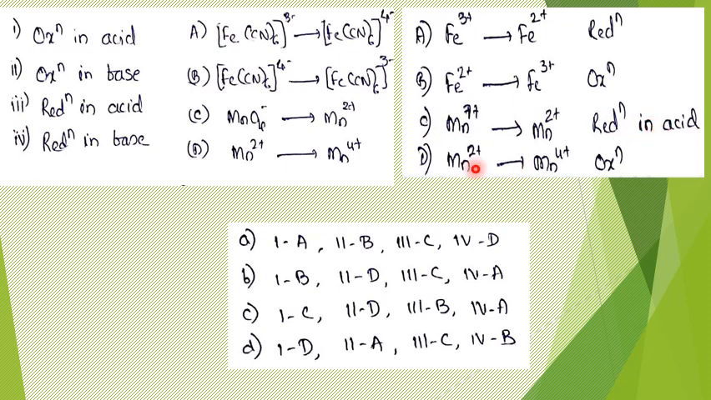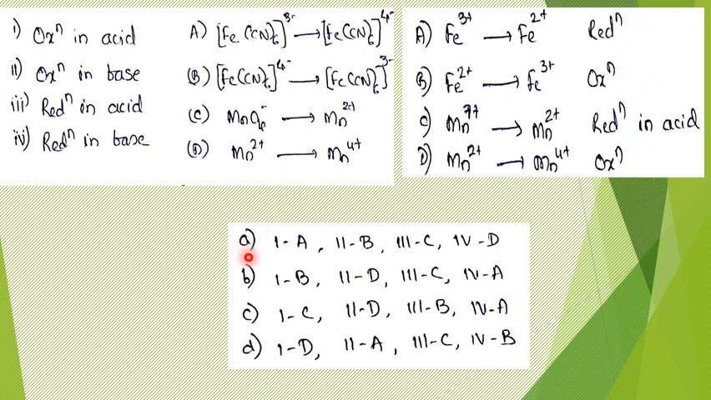Fine. Last one, 2 plus to 4 plus, easily you can notice this. See, 2 plus is getting oxidized to 4 plus, this is an oxidation reaction. Whether that happens in acidic medium or basic medium doesn't matter. Now how can we arrive at the correct answer? Just by looking at the options. First, what I have done is mention what kind of reactions these are. Now we can come to the options.